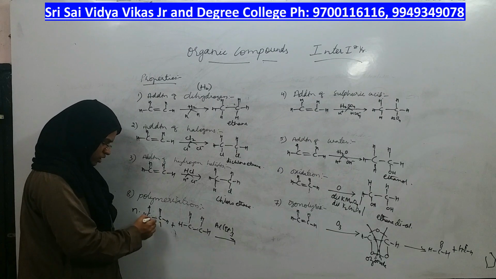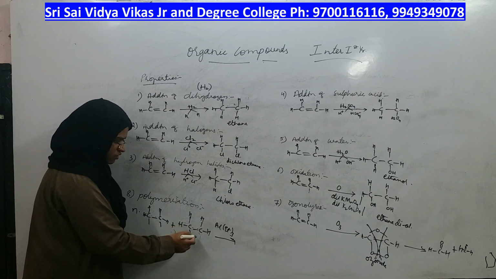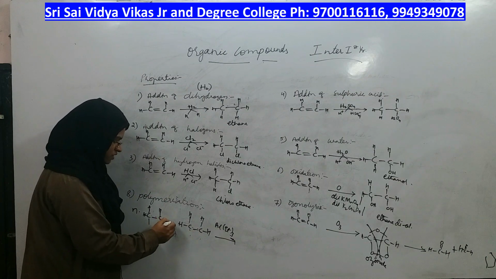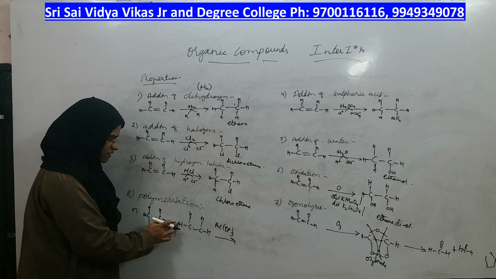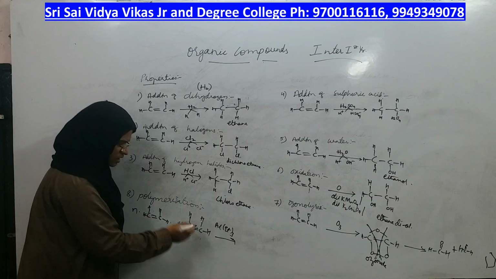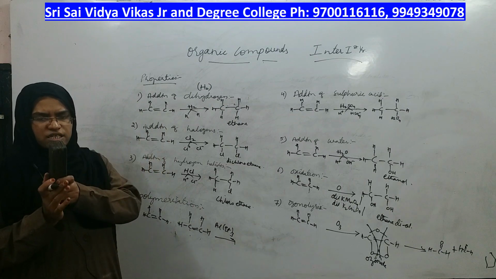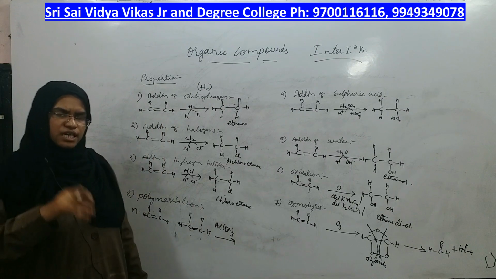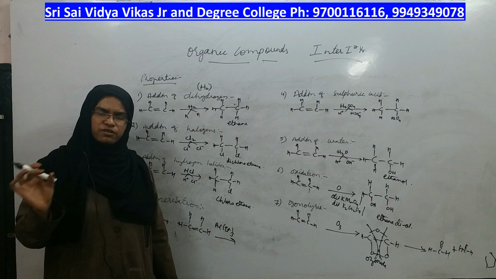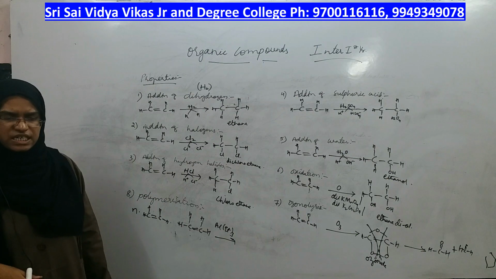Instead of forming new bonds here, what happens? Till now what we have seen, new bond was formed here, new bond was formed here. But polymerization means the new bond is formed in between. Right? So I will write the product in this way. This is alkene, this is another alkene. When they are getting polymerized means first ethene reacts with second ethene, a bond is formed between first and second. Then second will react with third, a bond is formed between second and third. Then third will react with fourth, a bond is formed between third and fourth. Like that, a long chain of ethene is obtained by polymerization reaction.